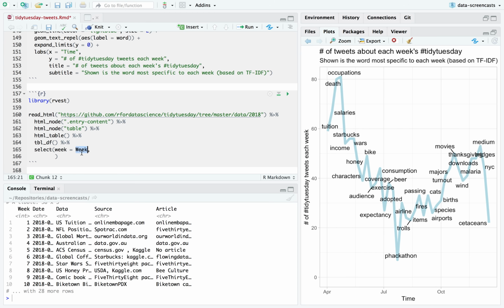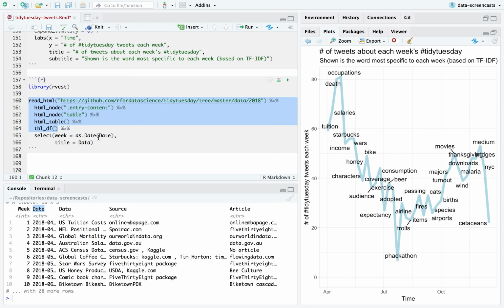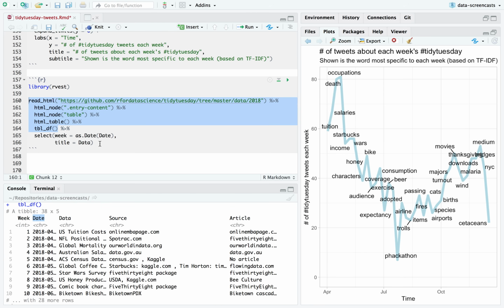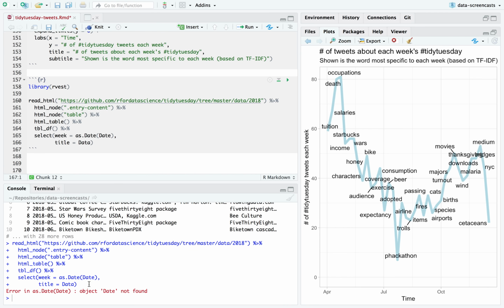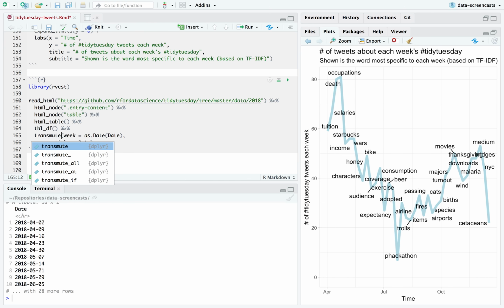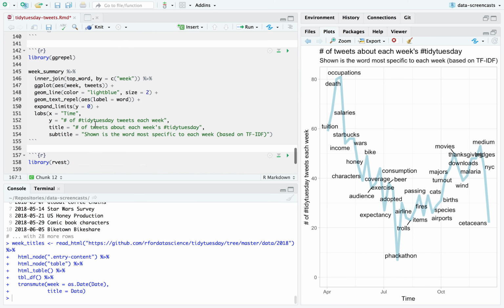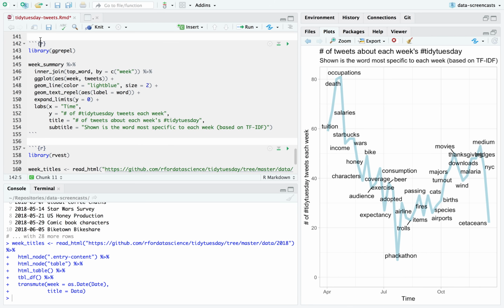I'd say week equals date, as date of date, and title equals data. Why is it not saying date? This looks like date. Object date not found. Select date. Okay. Oh, not select, pardon me. Transmute, because I'm changing it. I could have said week titles. And I could have thrown that into the summary instead.